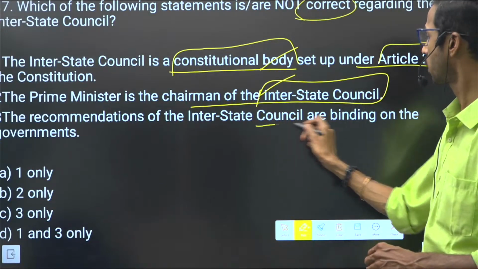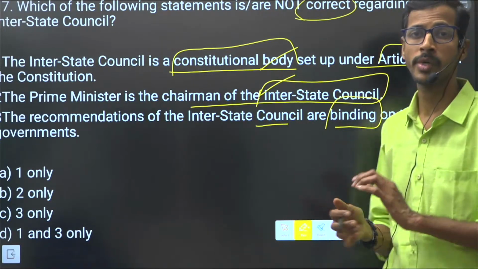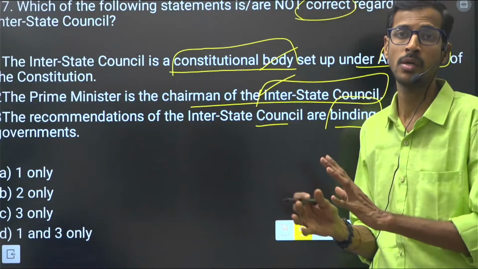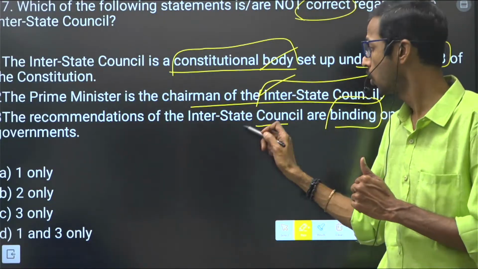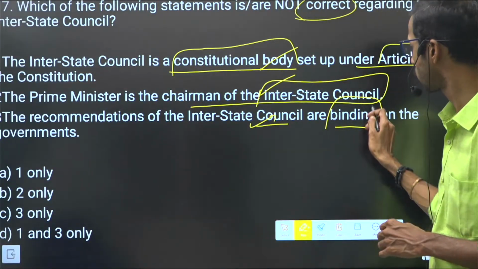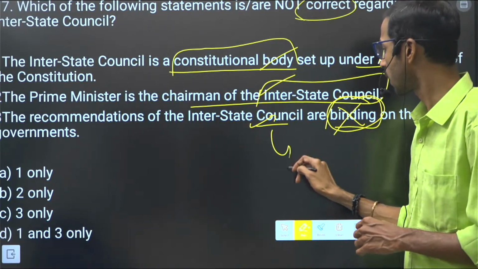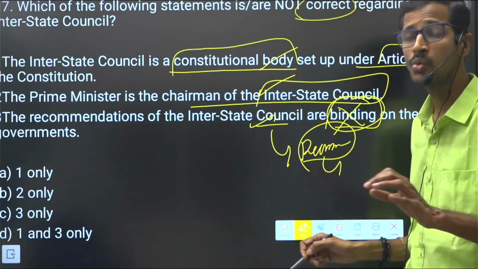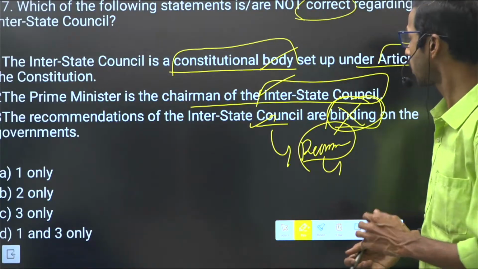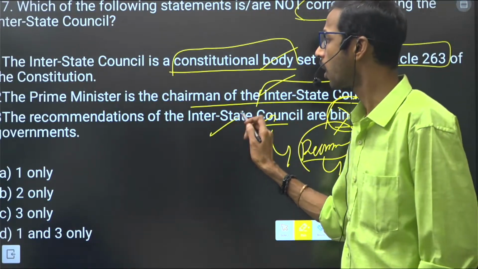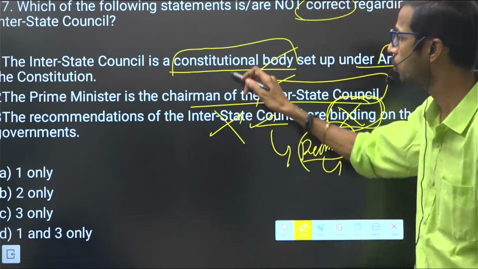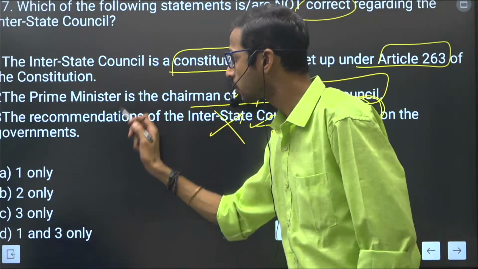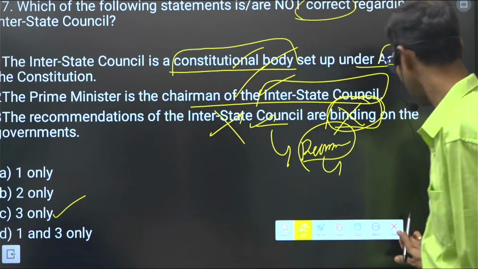Recommendations of the interstate council are binding on the governments. No such body's recommendations are binding on the government. We have to think, right? So before answering, they just recommend, they are suggestive, right? They give just suggestions, not obligatory or binding. This is not correct. Both the other two are correct. They are asking for the not correct one, so just 3 is the not correct option.